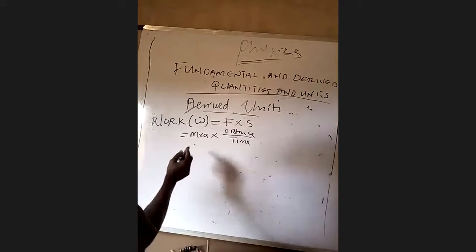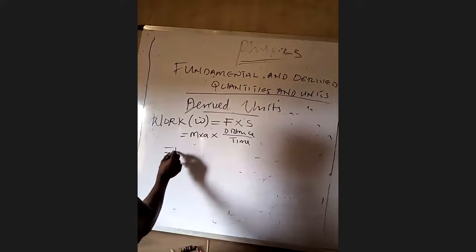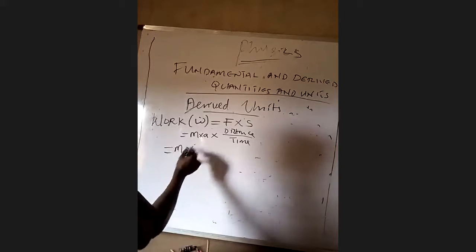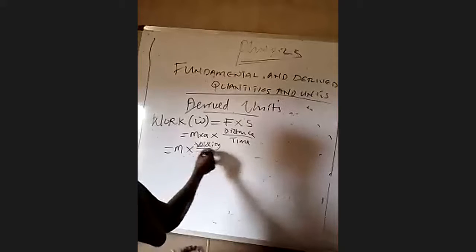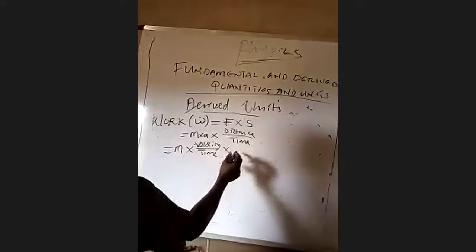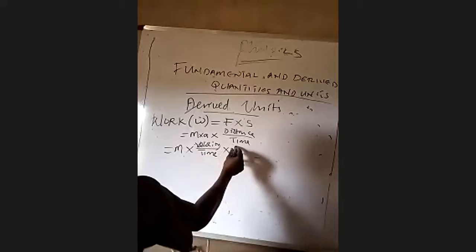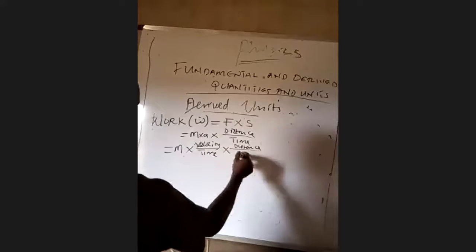Now, let's go about it. We can say that this is equal to mass times acceleration, which is velocity all over time, times distance all over time.